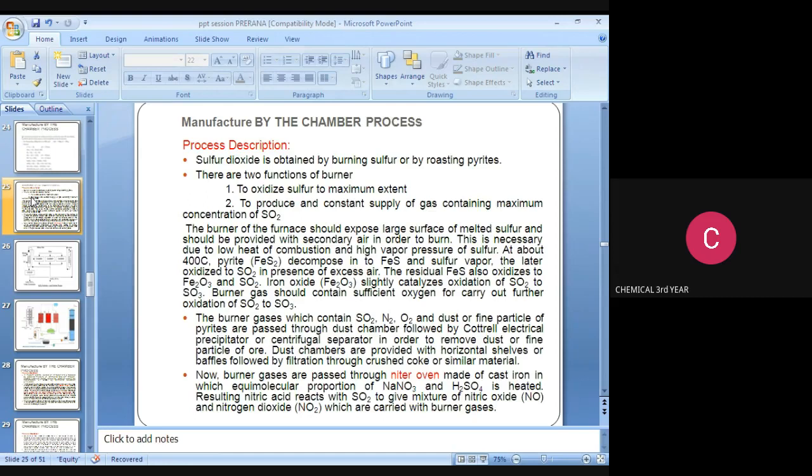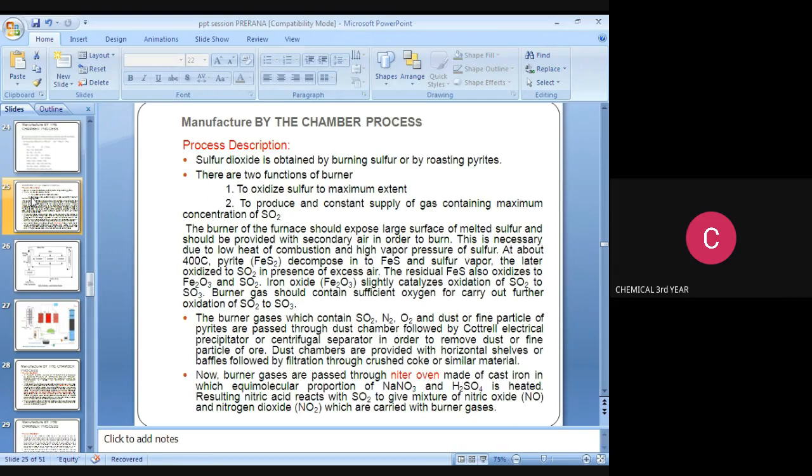Now, burner gases are passed through the niter oven. What type of material is the niter oven made of? That is, the niter oven is made of cast iron. So note it down.